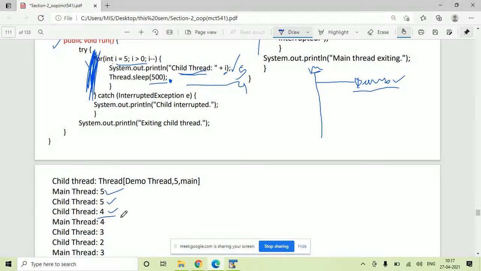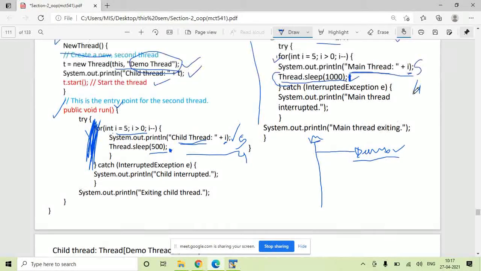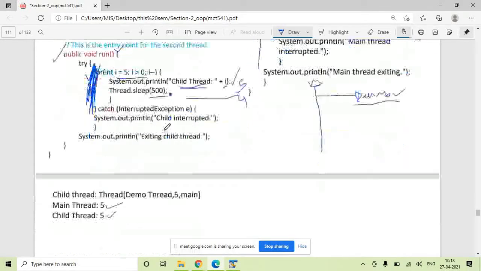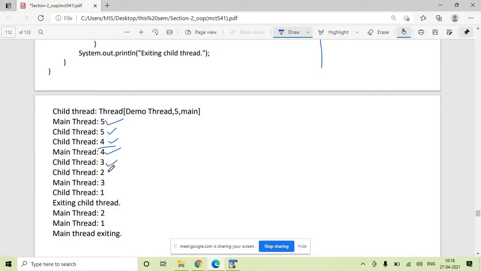Say it will print 4. It has printed 4. So after printing 4, it again goes for thread dot sleep 1 second. It goes into the sleep period again for 1 second, temporarily suspended. So for this 1 second, again the control comes here and this starts executing child thread 3, child thread 2.